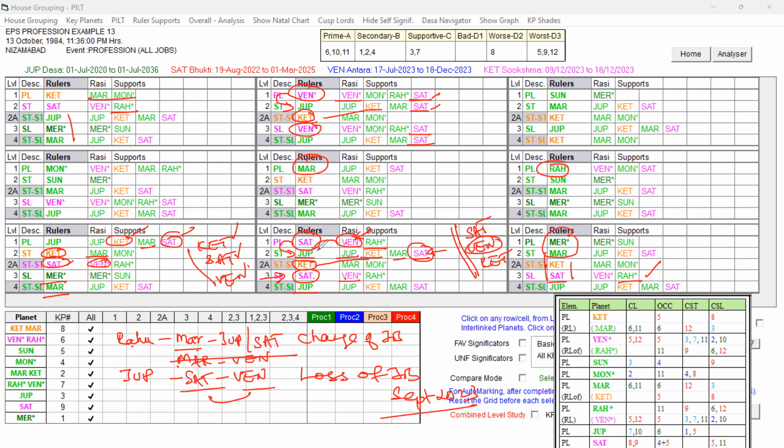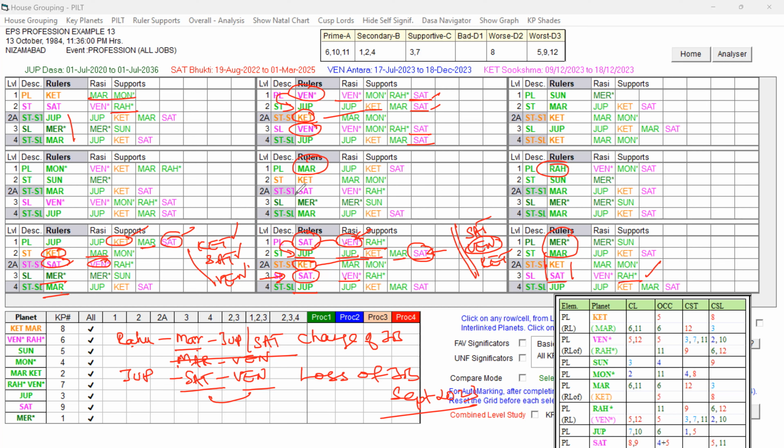Because Saturn is influenced by Venus, and the sublord is also Saturn and Venus, right? So Saturn and Venus are strongly connected, and here Venus, Saturn, and again the sublord is Venus, Saturn. So there is a connection between Saturn Bhukti and Venus Antra, especially under the Jupiter Dasa, because Jupiter has already given the green signal for Ketu, Saturn and Venus.